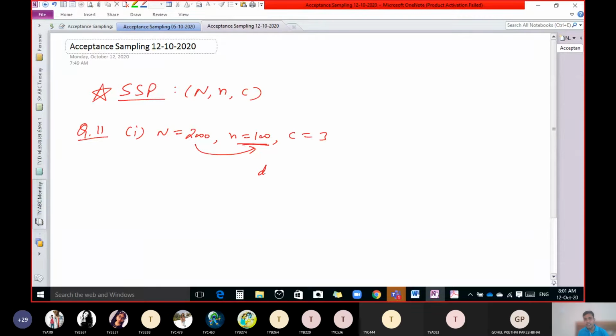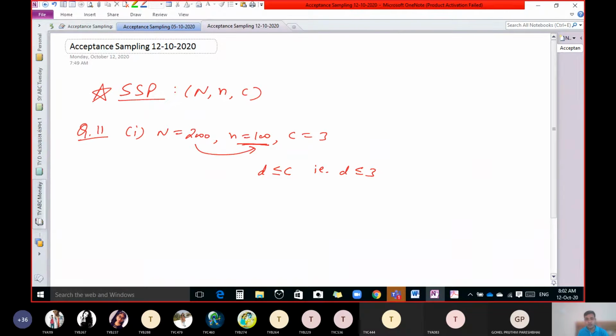Let us say D stands for number of defective units. If number of defective units is either C or less than that, that is, if number of defective units is 3 or less, means out of 100 units, if only 3 units are defective or 2 or 1 or no unit is defective, then our conclusion is accept the lot and send this lot of 2000 units into the market.